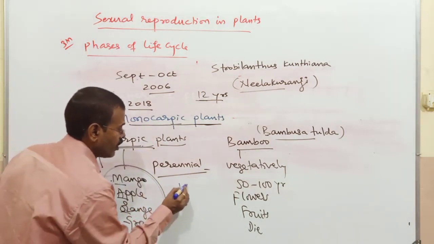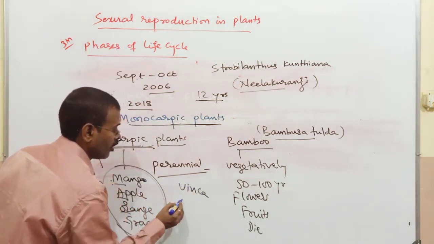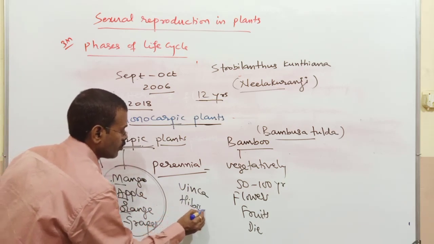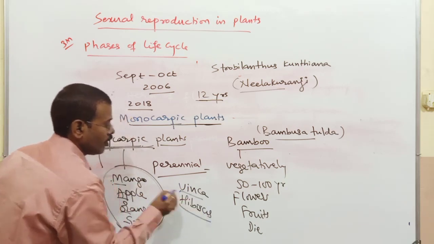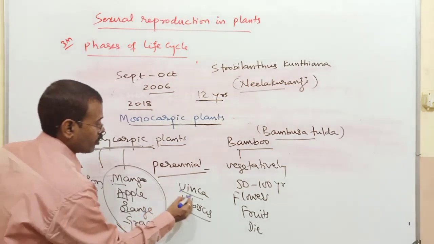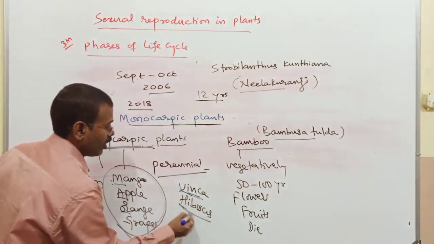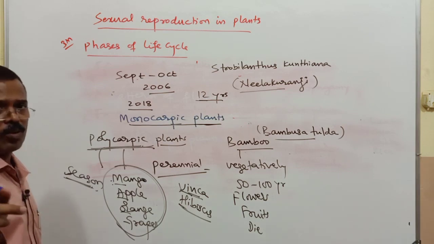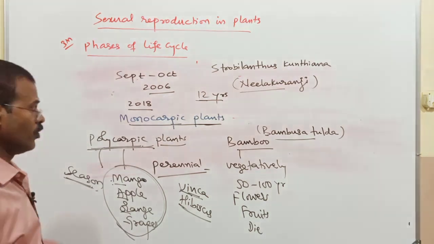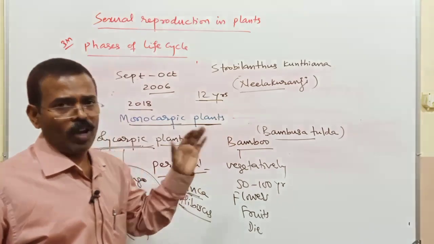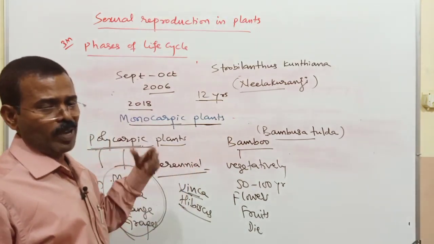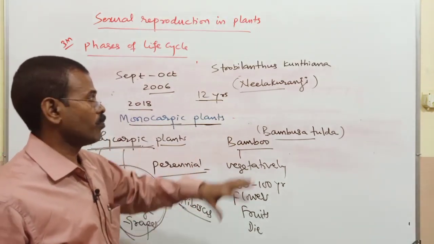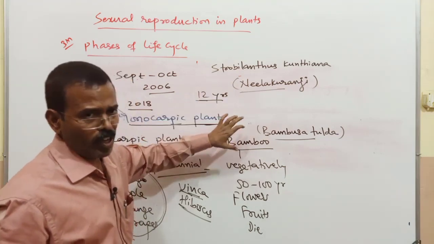I mentioned these are vinca and another one, hibiscus. They produce flowers throughout the year. So monocarpic plants produce flowers only once in their lifetime. In that I told annual and biennial compulsory, and perennial monocarpic, these two examples you have to remember.